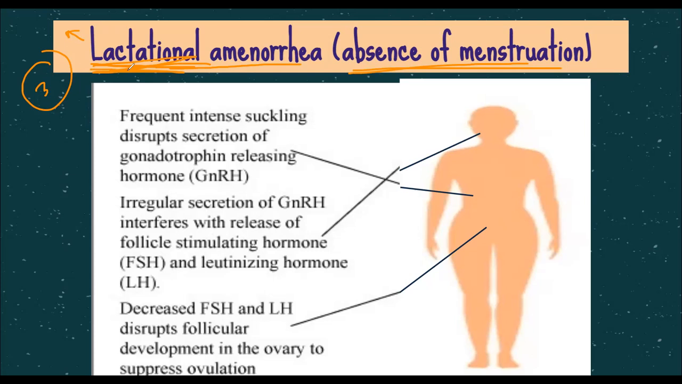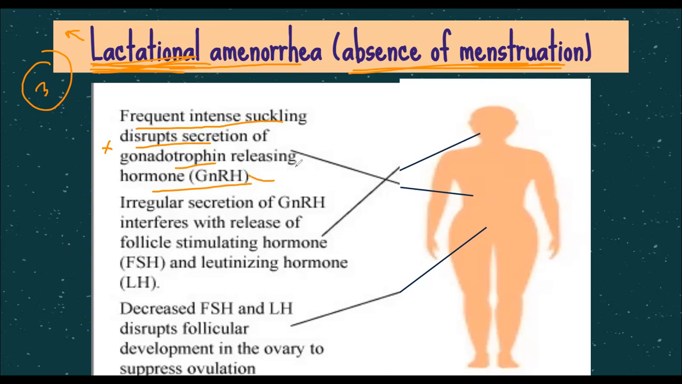So naturally, it is seen that women who actively feed the baby have these hormones which interfere with menstruation taking place. So in those females, a second pregnancy is very, very rare. Frequent breastfeeding, that is the intense suckling action by the baby, disrupts and does not allow the full secretion of the gonadotropin releasing hormone.